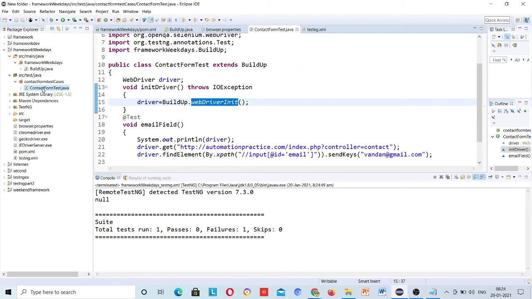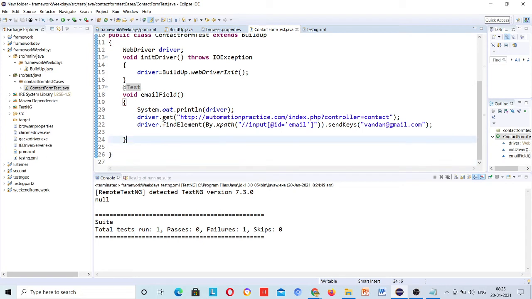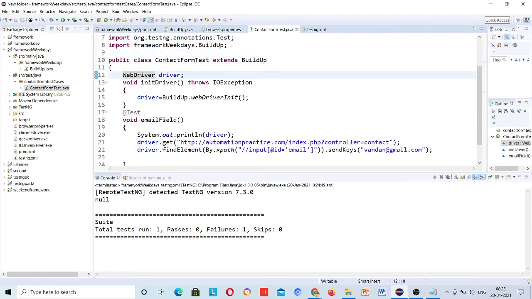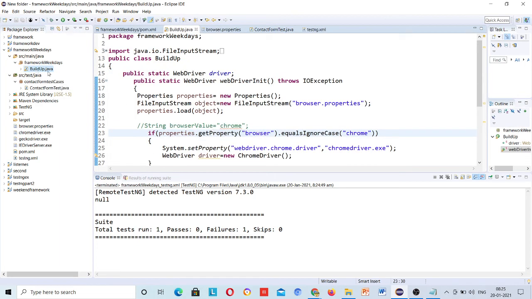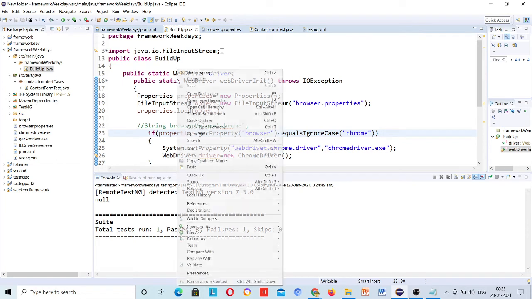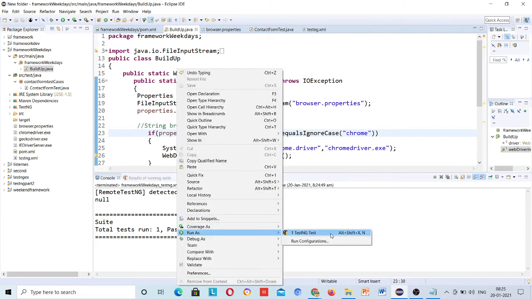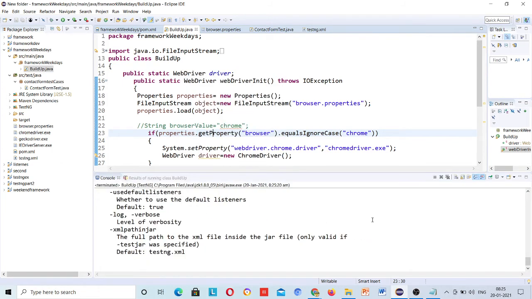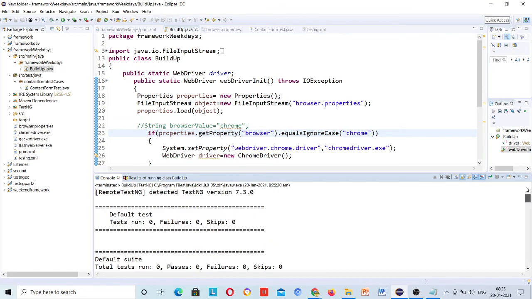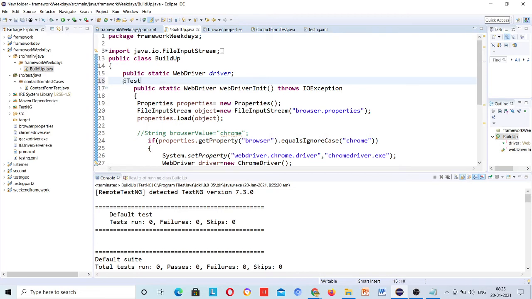src test. Okay, we have written correctly also always here. So here it is not coming here actually, and we are extending framework weekdays buildup, and just let me run this. It will not run. For running it as of now, just use the @test.